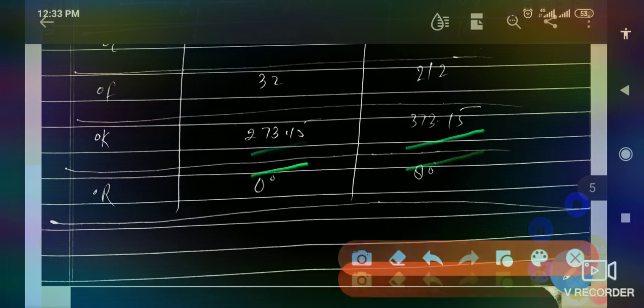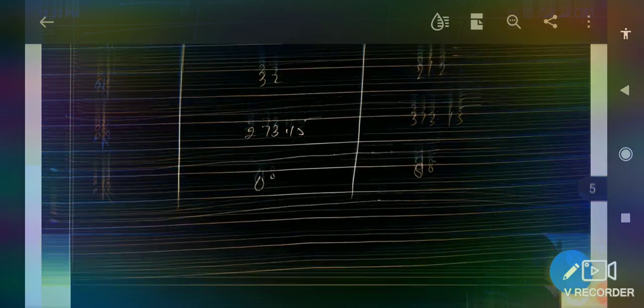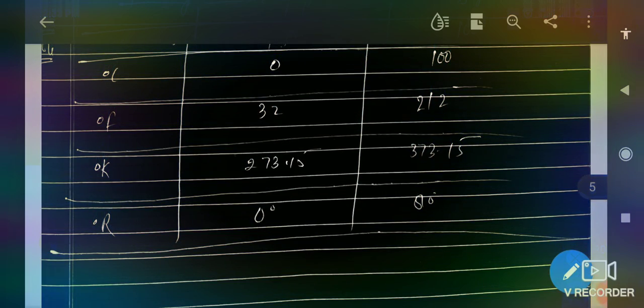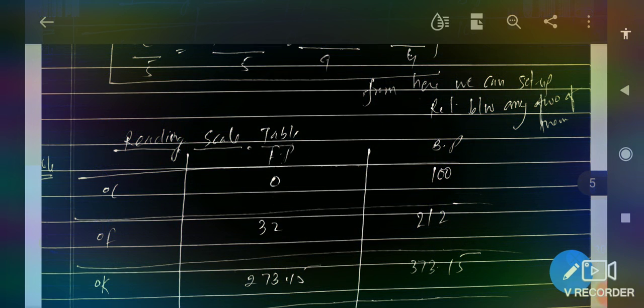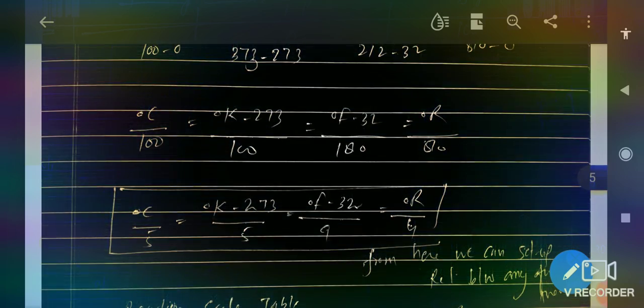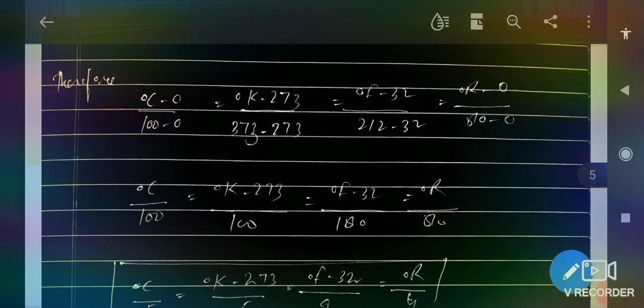And if we talk about the freezing point of the Reaumur scale, it is 0 degree and boiling point 80 degree. So these are the freezing points and boiling points for each and every scale. Now you can easily understand where these values are put in.